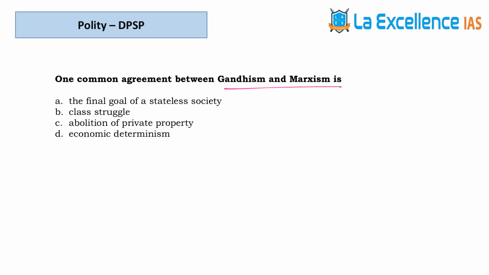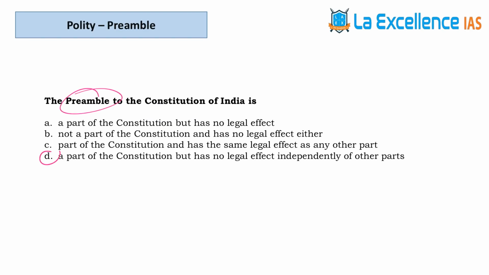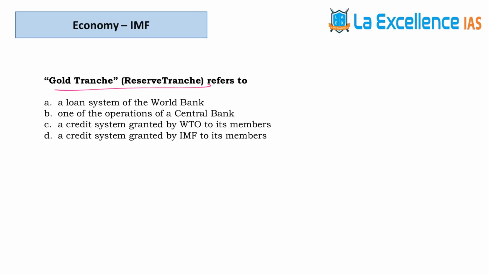The next question is about Gandhism and Marxism. Answer for this question is A. Next question is about the characteristic appropriate for bureaucracy. Answer for this is D. Next question is about preamble. Answer for this question is D. Next question is about the reserve tranche or gold tranche. It's provided by IMF. So answer is D.